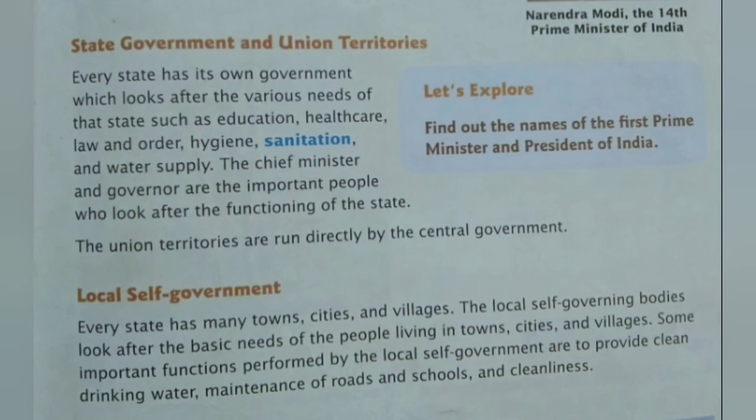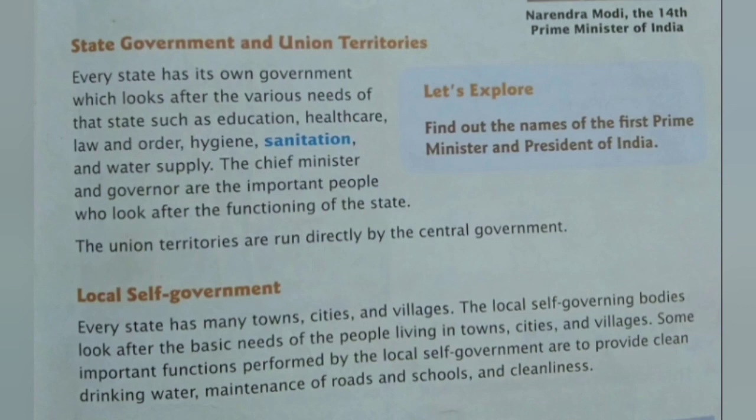For example, my dear students, if you go to Narendra Modi ji and say that you are living in a city called Karangal, can he recognize where Karangal is? Or can he know where it is situated? Can he recognize that? No way. But when you go to the Panchayat office and say you are living in Karangal, in the Naduteri area, they can recognize you. Yes, I know that area. This is our local self-government.